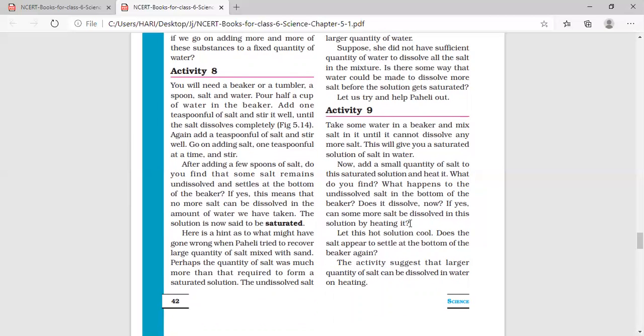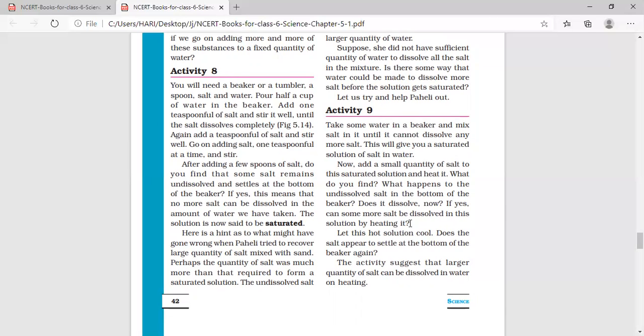Okay, we will be taking the saturated solution. Saturated solution means a solution in which no more salt can be dissolved. Now, add 2-3 spoons of salt again into the saturated solution and heat the solution. When you heat the saturated solution, you can see that some more salt will dissolve. That means we can increase the dissolving power of a saturated solution by heating it. If we heat the saturated solution, we can dissolve some more salt in it.